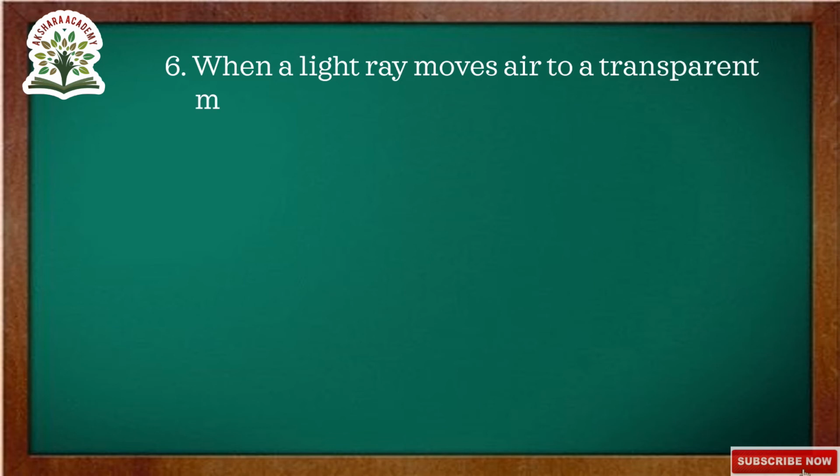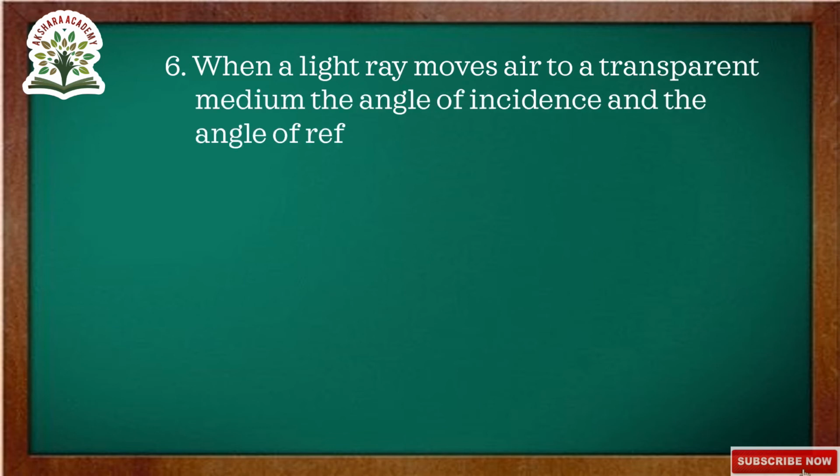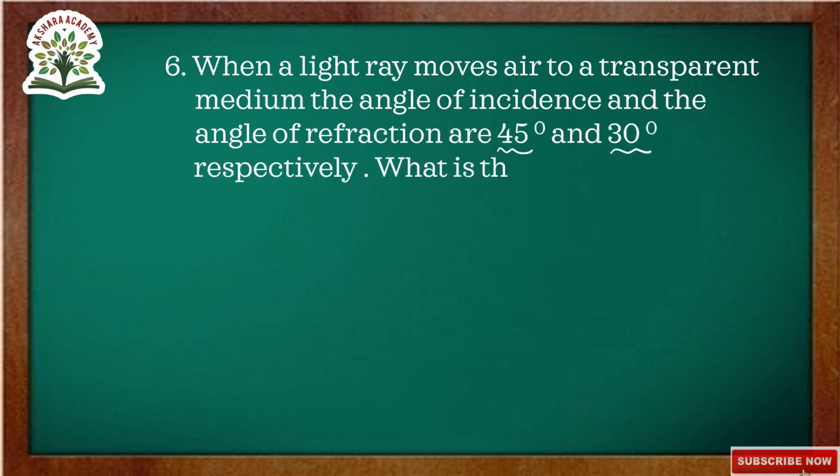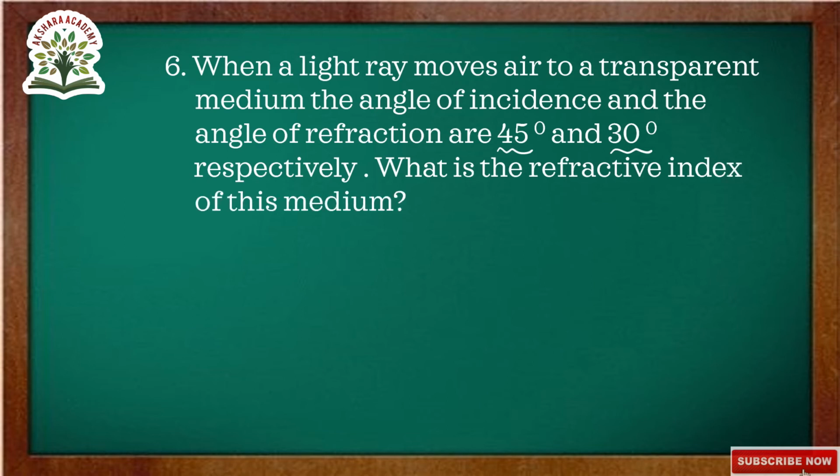Let us go to the next question, sixth one. When a light ray moves from air to a transparent medium, the angle of incidence and the angle of refraction are 45 degrees and 30 degrees respectively. What is the refractive index of this medium? Here they given the angle of incidence as 45 degrees and the angle of refraction as 30 degrees.